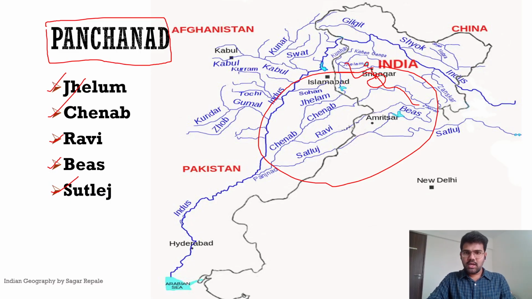So here you can see the river Jhelum joins the Chenab river. This place is called what? Jhang. There is a town called Jhang. And this is what? Chenab river. We'll talk about it. So the Jhelum river and the Chenab river merge. They make a confluence at a place called Jhang.